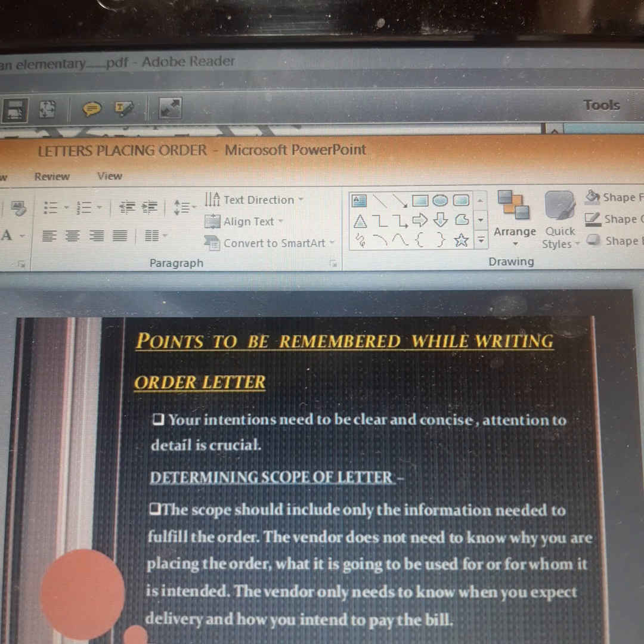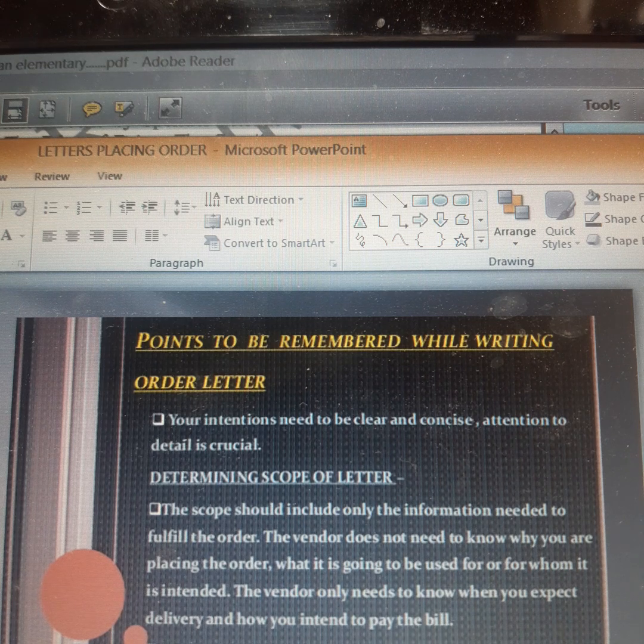Okay, determining the scope of the letter. Now, when I say the scope of the letter, it should include only the information needed to fulfill the order. That means, from where did you know about the seller? Now, how much will you be paying him as advance? Okay, what do you expect from the vendor? Any other additional information. So, all this will come under the scope of the letter.